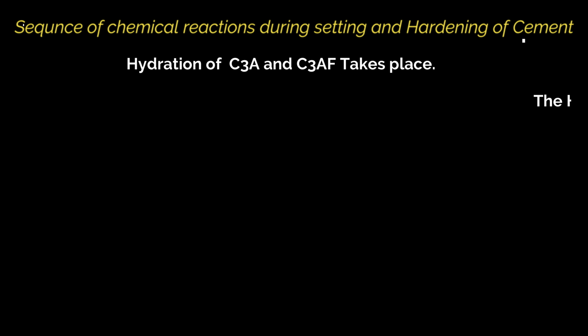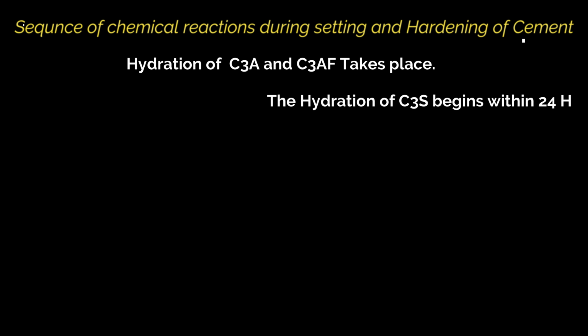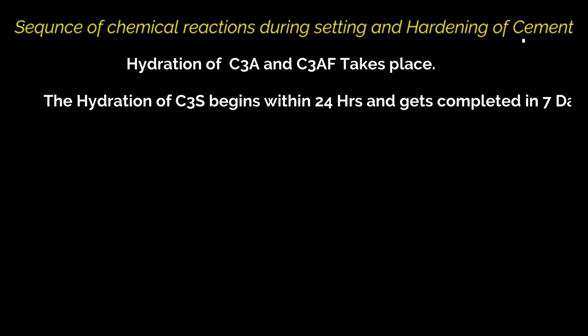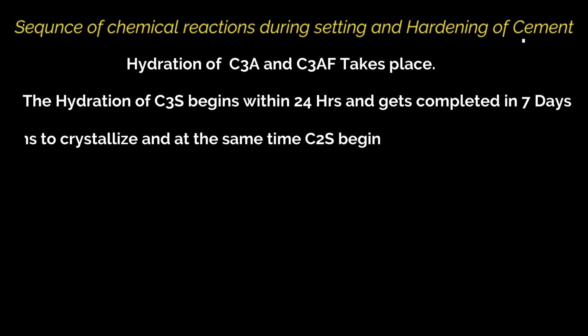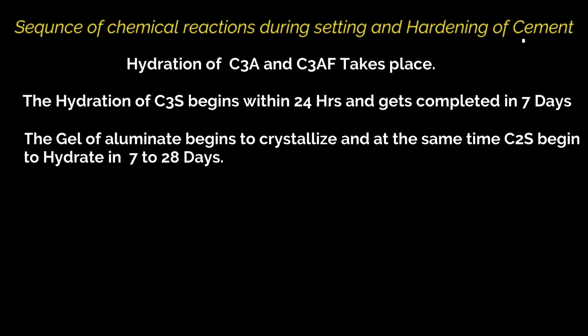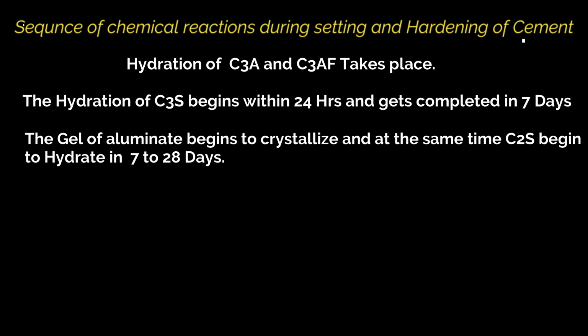In the next reaction, the hydration of tricalcium silicate, that is C3S, begins within 24 hours and gets completed in 7 days. And in the third step, the gel of the aluminate begins to crystallize, and at the same time dicalcium silicate, that is C2S, begins to hydrate in 7 to 28 days.